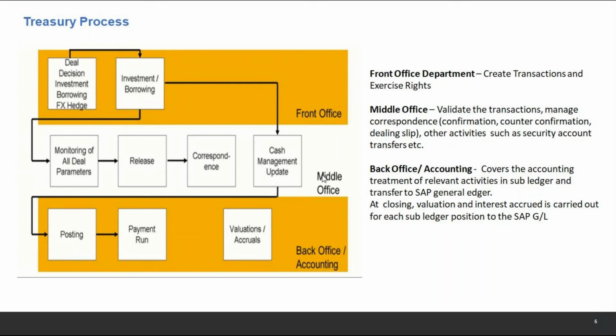Treasury is a subledger of finance. So in Treasury, the accounting that is posted transfers to the general ledger, which is FI. And at closing also, during the month end closing, quarter end closing, or year end closing, we post the accruals, we post the valuations to make sure unrealized gain and loss, realized gain and loss when the trade is finally concluded. All these things will be done by the back office team or the accounting team. So this diagram also covers that part of our treasury.